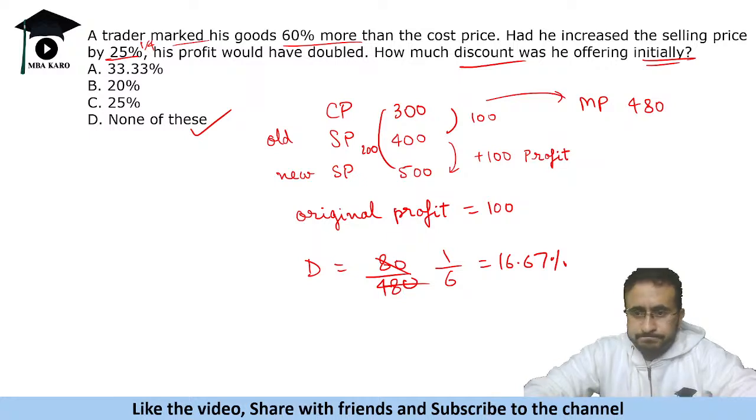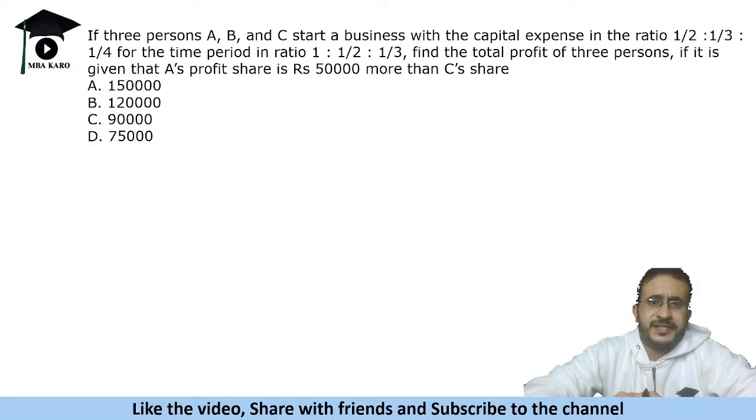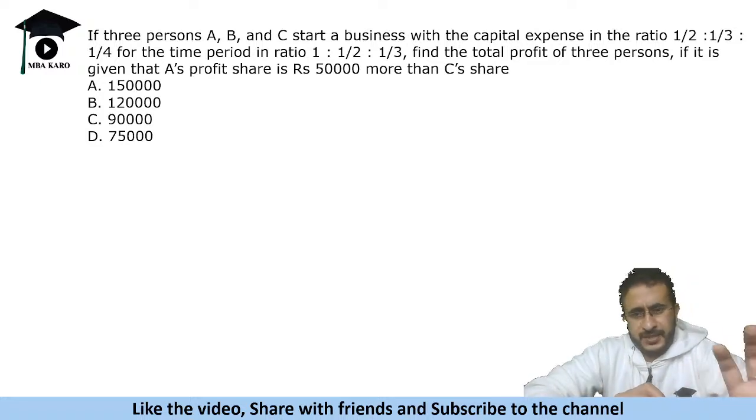Okay, well, let's move on to the next question. Three persons A, B, and C start a business with the capital in the ratio 1 by 2, 1 by 3, 1 by 4 for the time period in the ratio 1, 1 by 2, 1 by 3. Find the total profit of the three persons if it is given that A's profit share is rupees 50,000 more than C's share. Simple question, application of ratios.